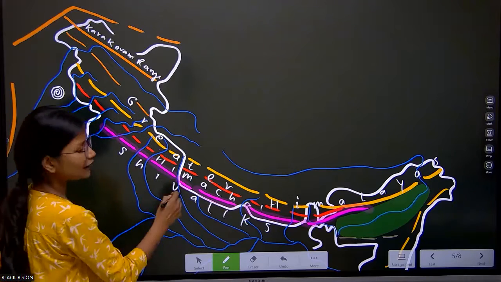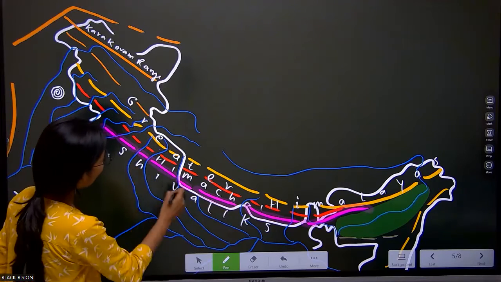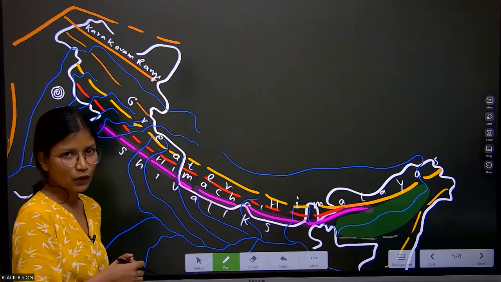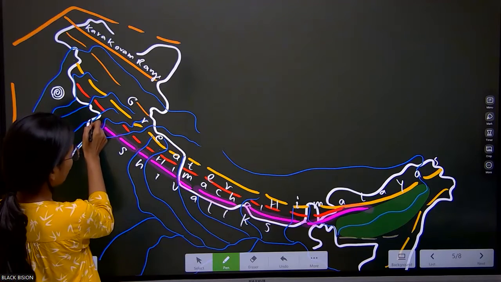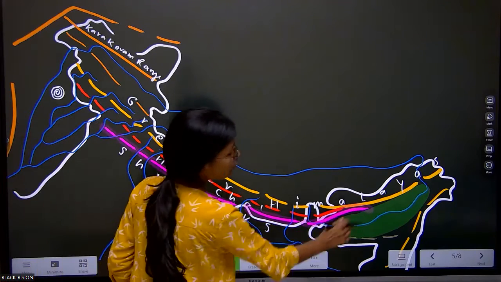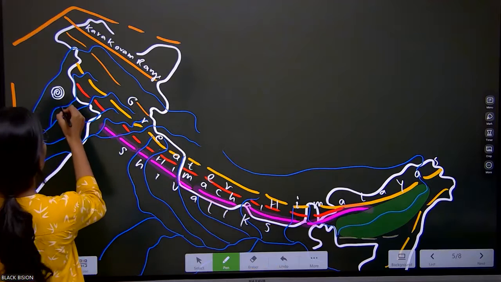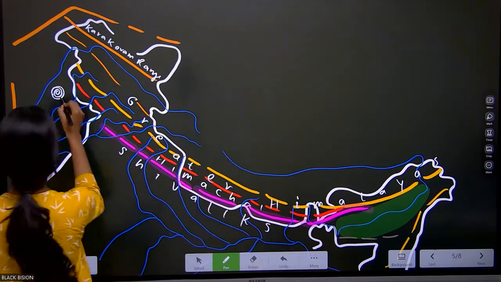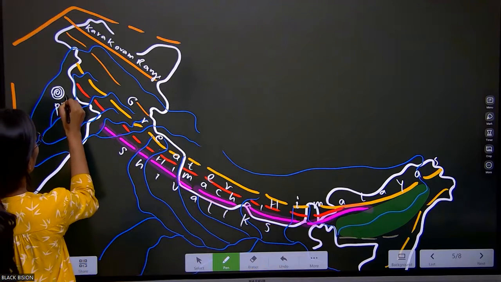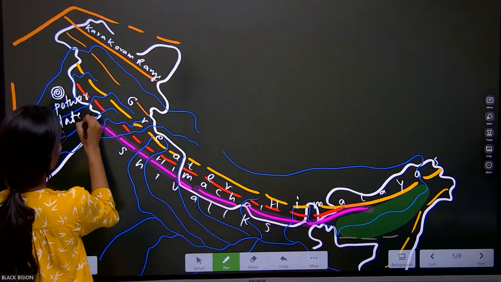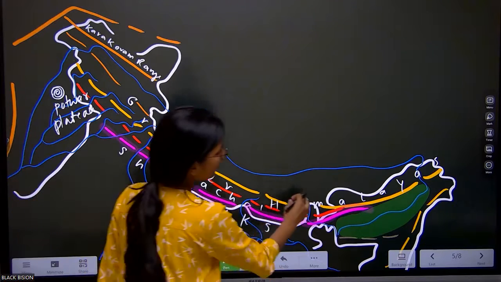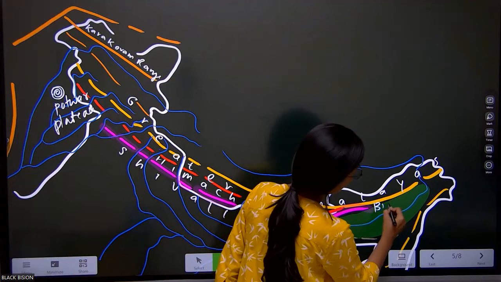Lastly, this pink color, our favorite, highlights the Shivalik ranges. Can you see here, it starts from the Potwar Plateau up till the Brahmaputra Valley.